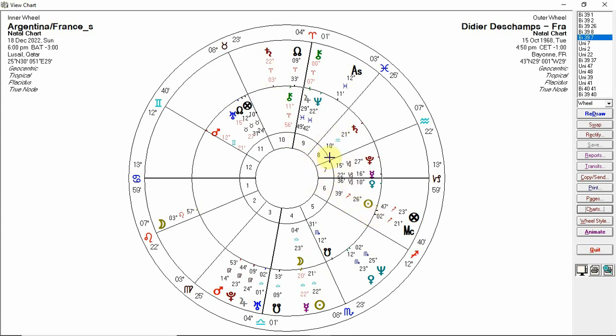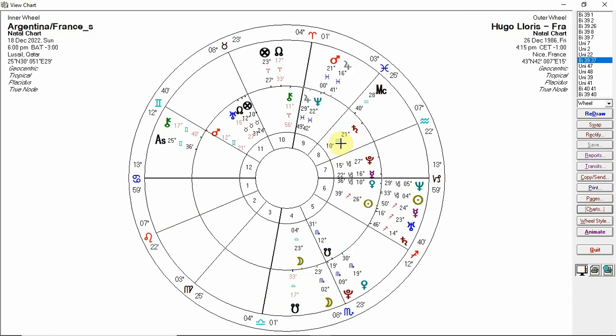So, but overall you'd have to say he has the best chart out of everything I've looked at during the game today. Now the French captain Loris, he's a Capricorn with his Sun conjunct Neptune. Couldn't see a great deal going on for him today. He does have the Moon going to sextile his Uranus early on, which rules his MC. So once again that highlights that France is probably going to start strong, but not a great deal else.